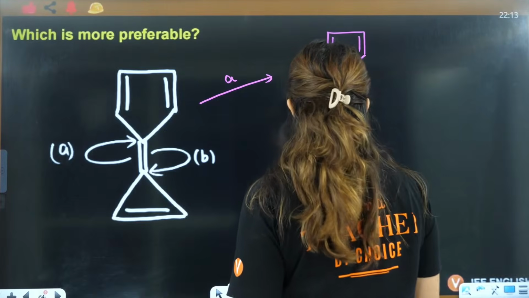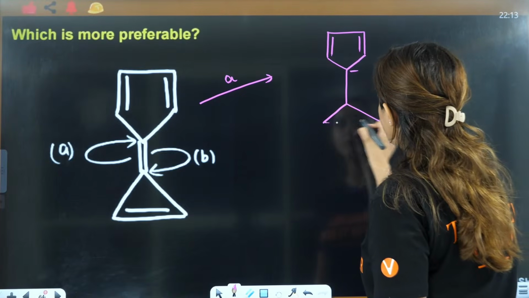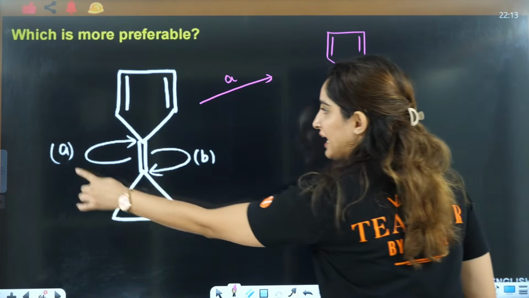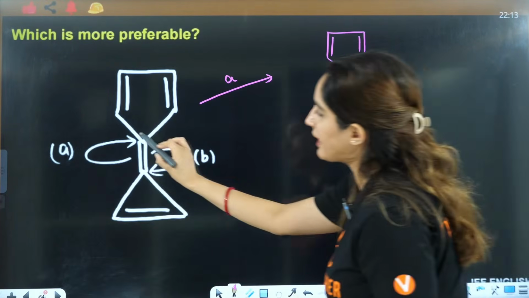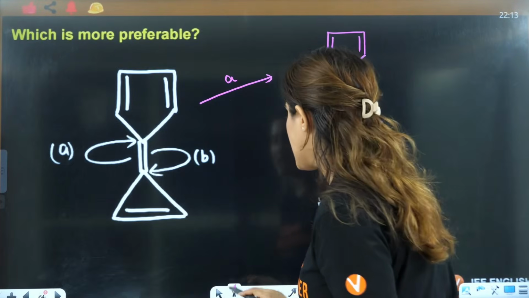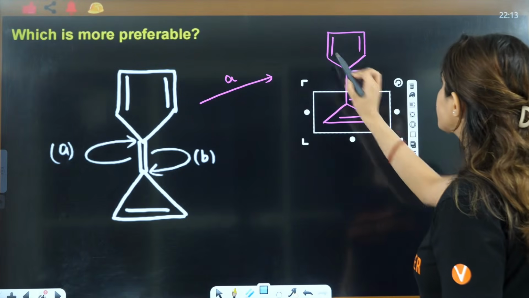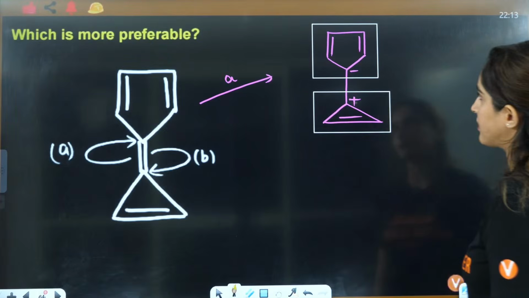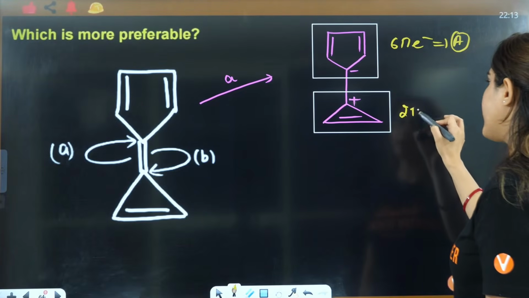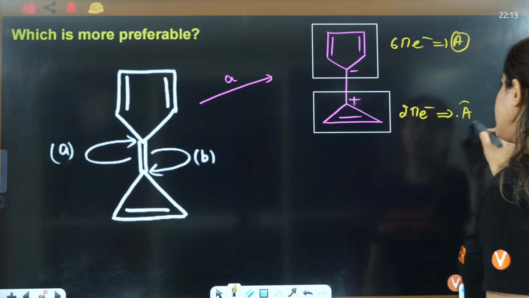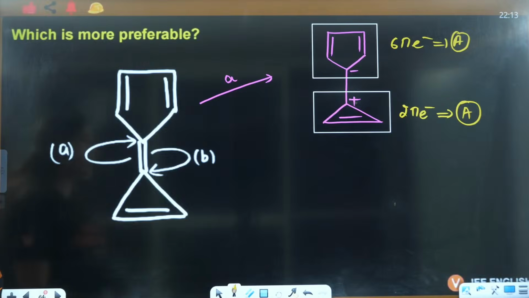It is shifting here, so I'll make a negative here because it is shifting here. This will become positive here, because in A, this has shifted above. So this will be negative, this will be positive, right? Now you divide it into two parts, this part and this part, and see the aromaticity. This is 6 pi electrons, that means this is aromatic. This is 2 pi electrons, that means this is also aromatic. That means this shifting is giving you two aromatic things only, so it is possible, right?